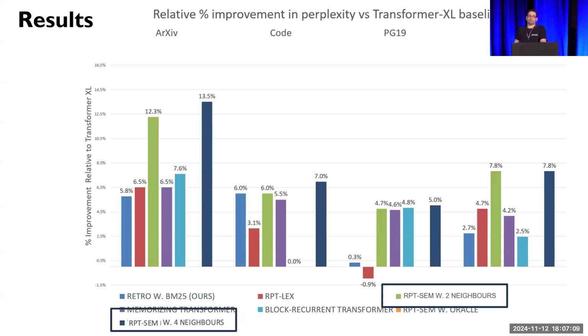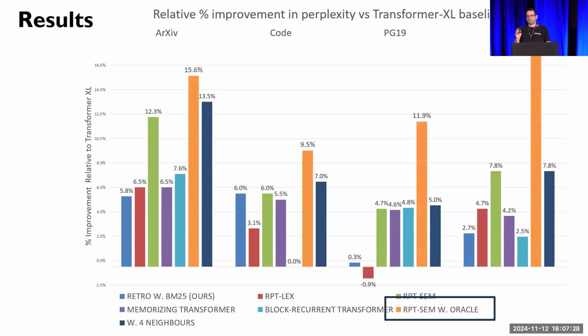Another thing is, now that test time compute methods are getting increasingly popular, RPT can also increase its test time compute by increasing the number of neighbors. Indeed, we see that more test time compute leads to better performance as we increase the number of neighbors from 2 to 4. Finally, we have our oracle. Here we see that with a better retriever, there is a lot of headroom for improvement.